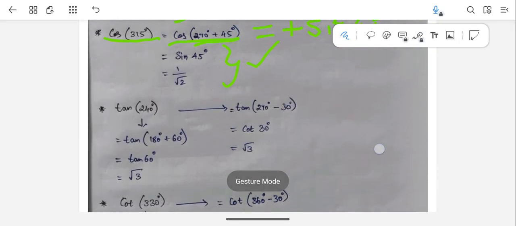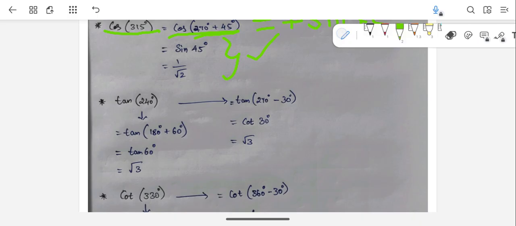But here you have cot theta, so it will be negative. Why? Because the 360 minus theta format is there. That is the fourth quadrant, and in the fourth quadrant only cos has positive value. But this is cot, so you will get minus.